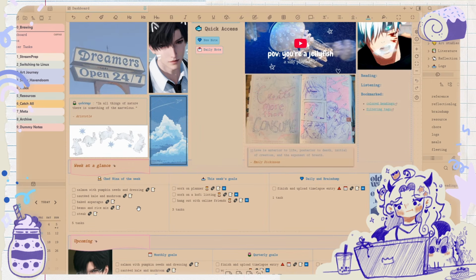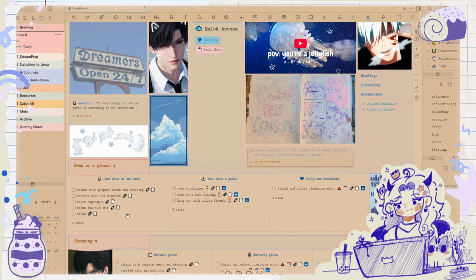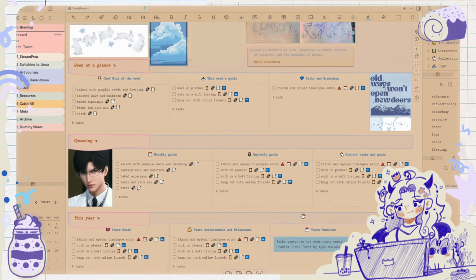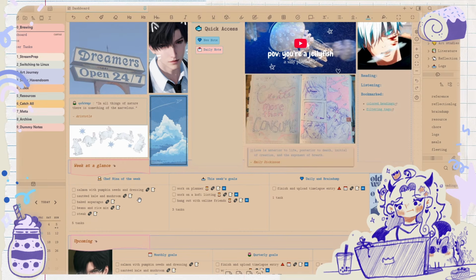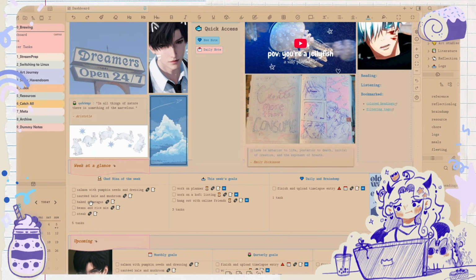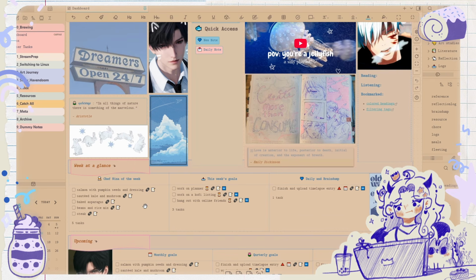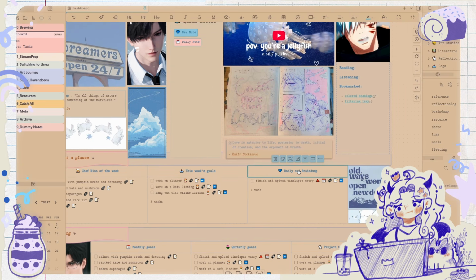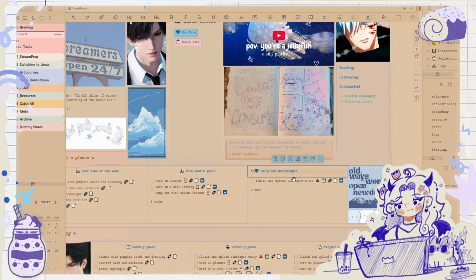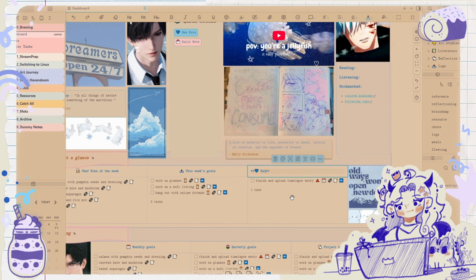I so far only have this little week at a glance thing working. The rest of this we're gonna have to ignore. Chef of the week: my husband and I interchange who cooks for the week. So this week is my week to cook, and this is my menu that I created. And then these were my current week's goals. And there's no longer going to be a daily thing. I think this is where I'm going to have my due dates, possibly.